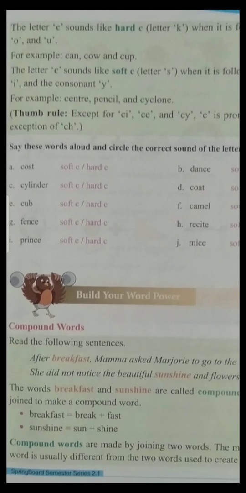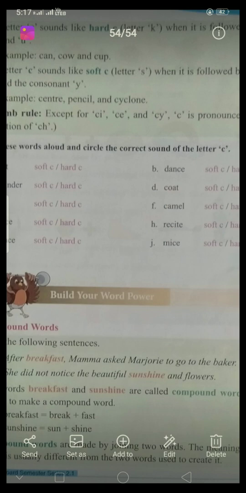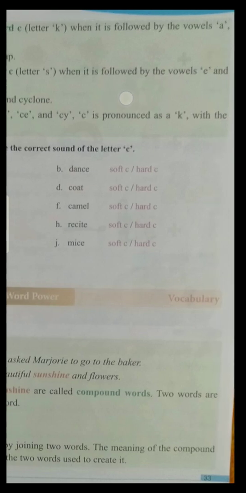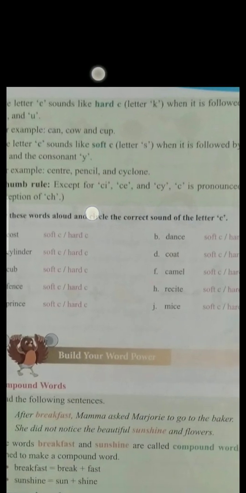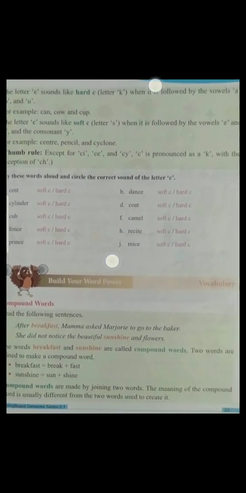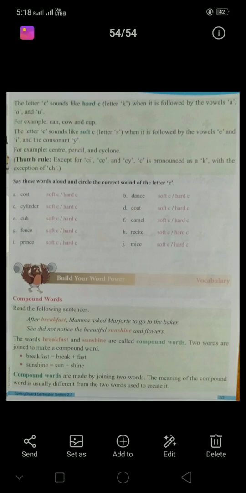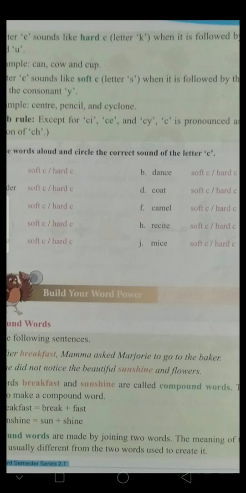The letter C sounds like soft C, letter S. Soft C means it is pronounced as or sounds like S, when it is followed by the vowels E, I and the consonant Y. If the letter C is followed by the vowels E and I or the consonant Y, that C letter will be pronounced as S.